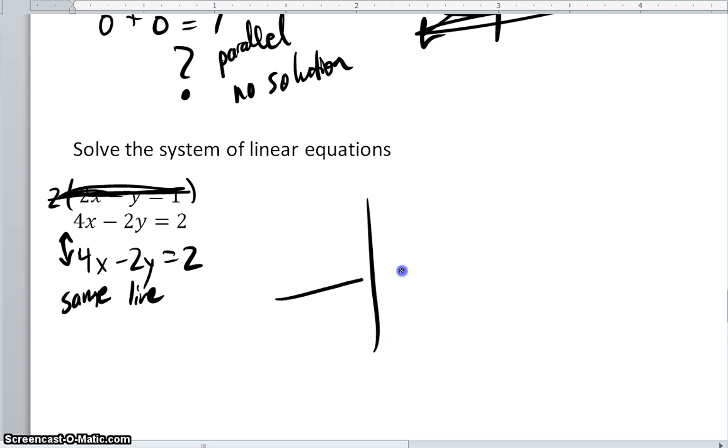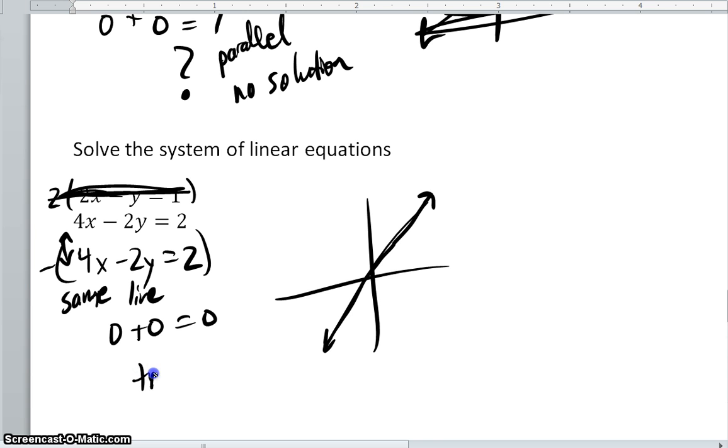Now if I draw the same line in the plane and just draw it twice, and I try to subtract these two things, I get 0 plus 0 equals 0. Well, that's true, but that doesn't tell me anything about what the solution is. Well, the solution is where they all meet.